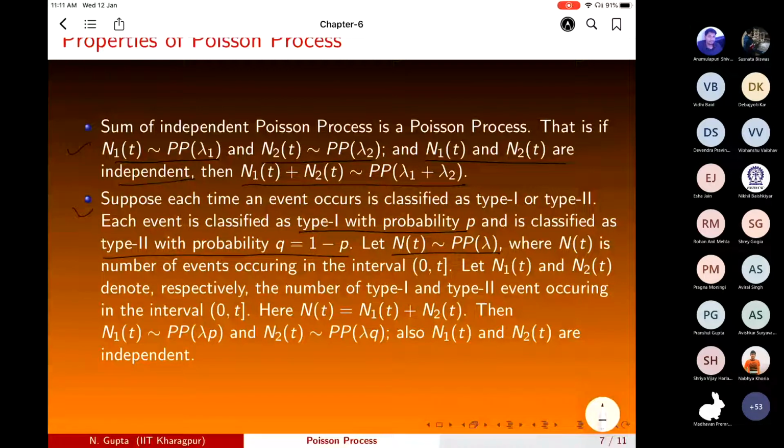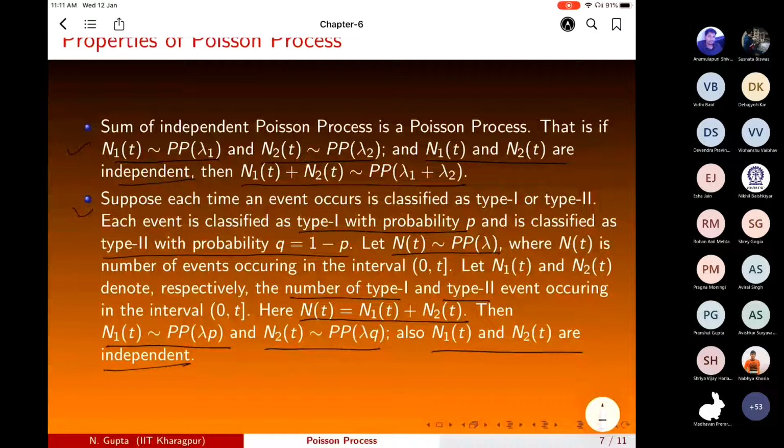N1(t) denotes the number of events of type 1 occurring in the interval 0 to t, and N2(t) is the number of events of type 2 occurring in the interval 0 to t. And N(t) can be written as N1(t) plus N2(t). Then it can be shown that N1(t) is a Poisson process with rate lambda p, and N2(t) is a Poisson process with rate lambda q, where N1 and N2 are independent.